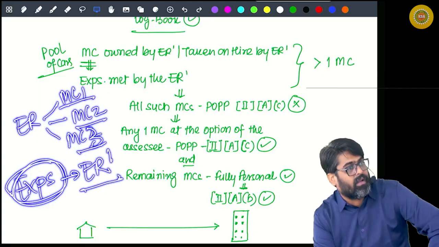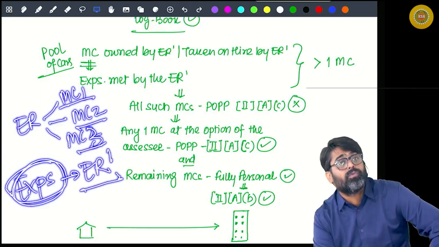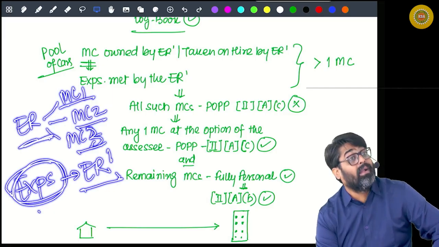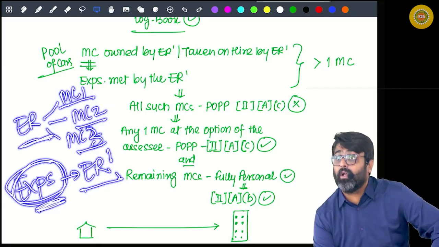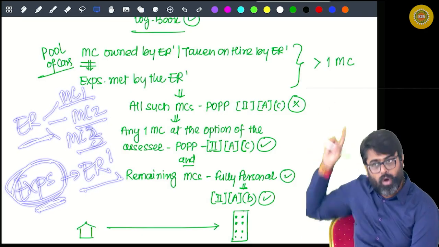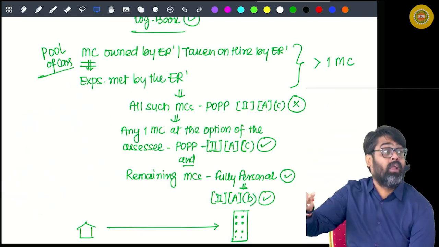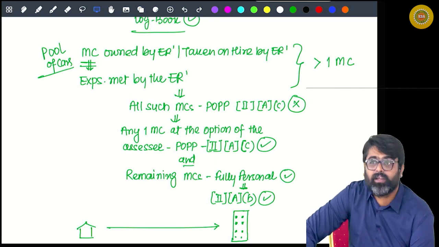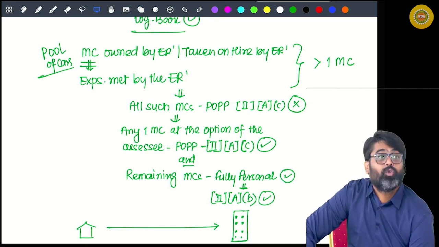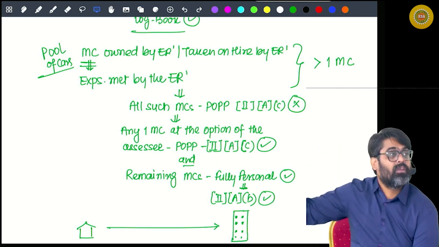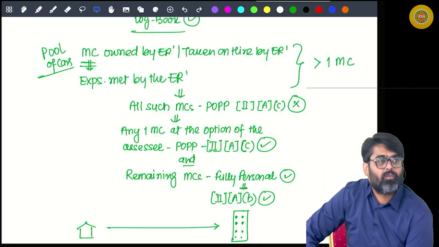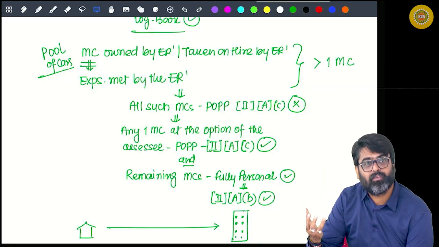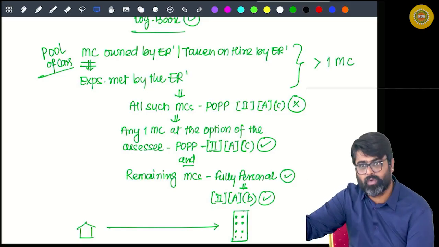How many benefits are happening? 1 benefit or 2 benefits? Use also and expense also. Yes or no? Now you want to call all these 3 motor cars as partly official, partly personal. Can you do that? The answer is no. You cannot call all the motor cars partly official, partly personal and charge to tax a flat amount of 1800 or 2400.